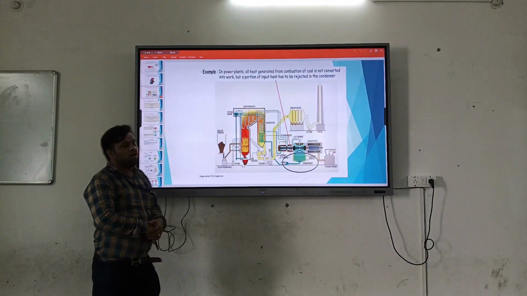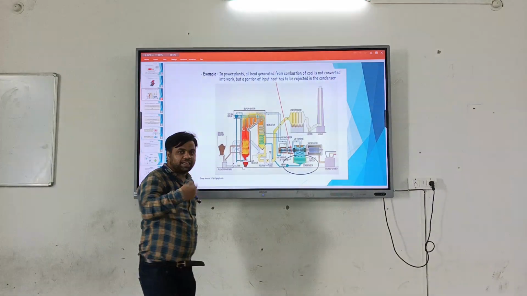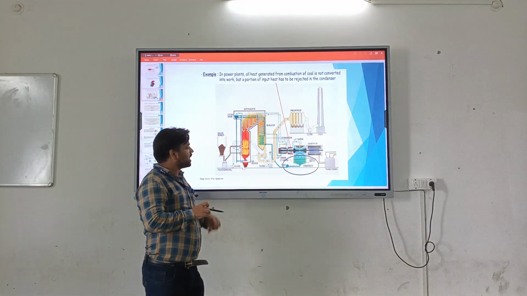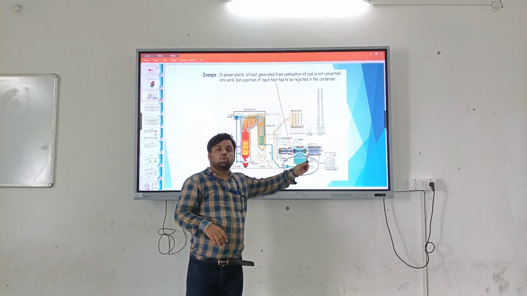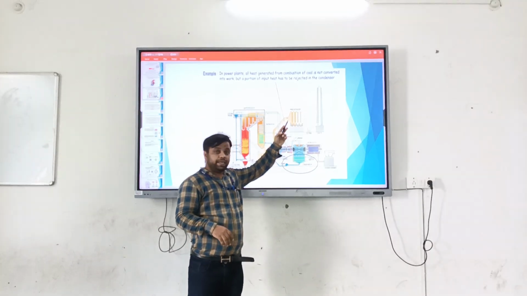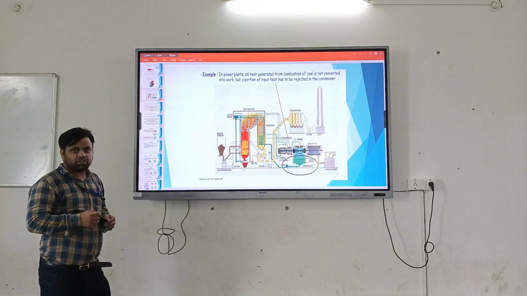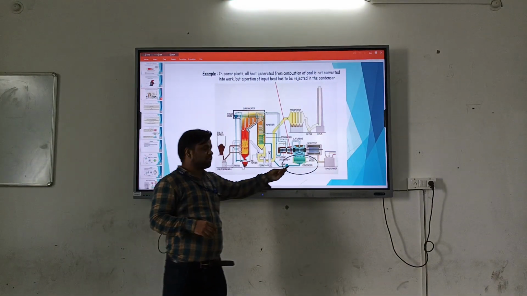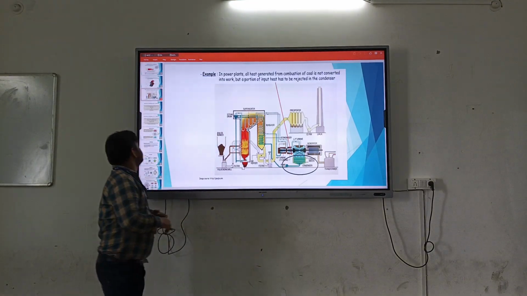Similarly, in a power plant, heat is generated by the combustion of fuel, which is used to convert the heat energy into work. But similarly, a part of the input heat is rejected in the condenser. Here, this is the condenser. The condenser has the work of cooling down the temperature, or rejecting the heat. So some input heat will be rejected in the condenser to cool down the steam and convert it into water, which is then transferred to the feed pump and then goes to the feed water.